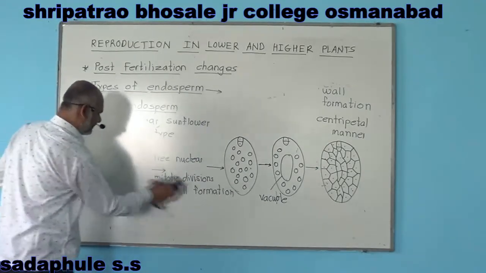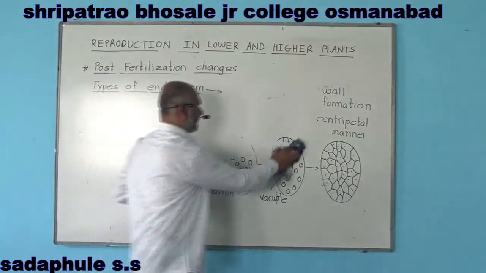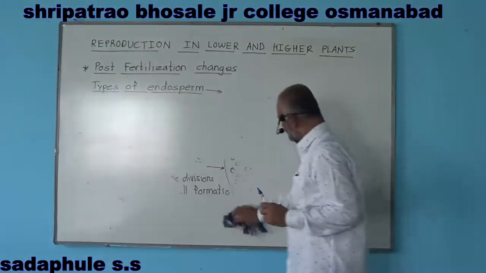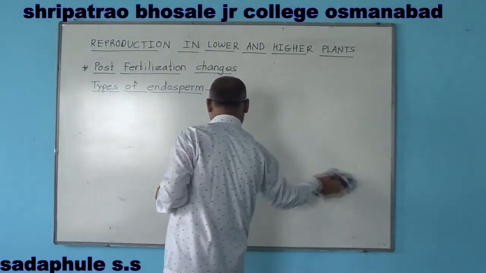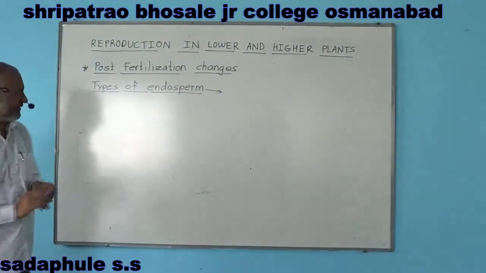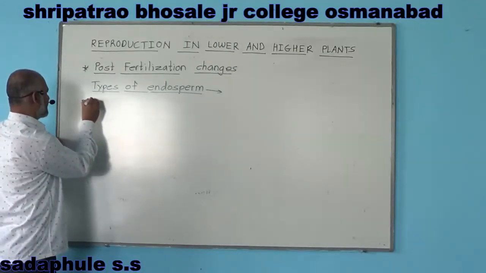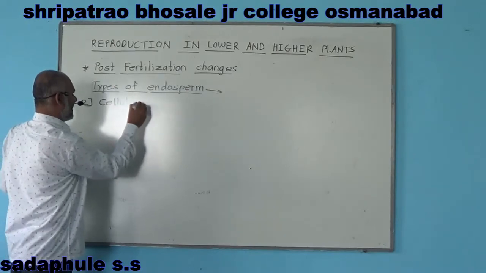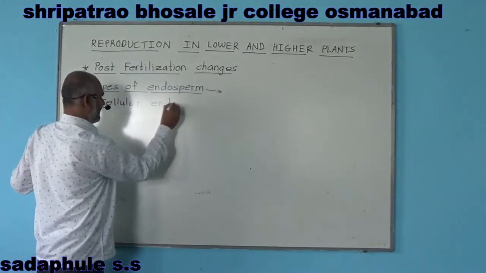Now the second type, which is termed as cellular endosperm. First one is the nuclear endosperm, second one is the cellular endosperm.